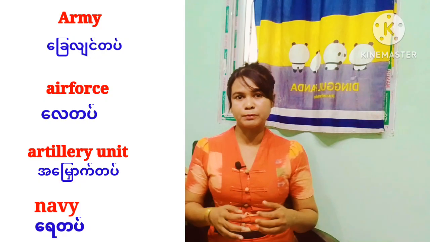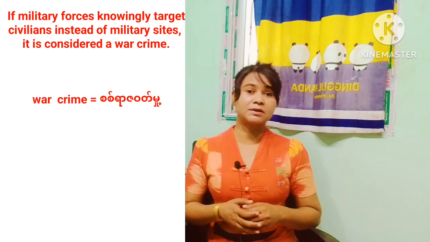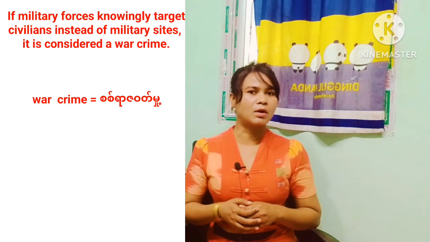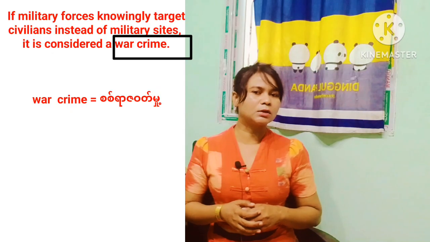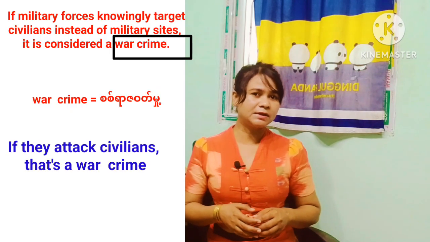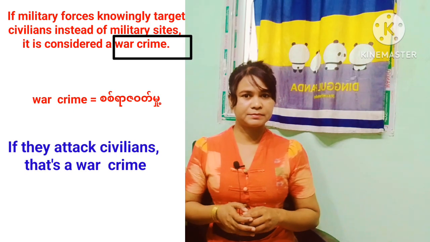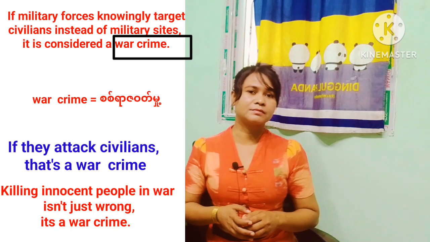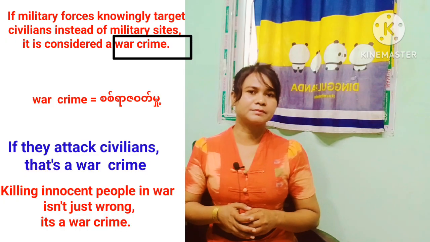news, headlines, and reports. If military forces knowingly target civilians instead of military sites, it is considered a war crime. In this sentence, we can learn war crime. If they attack civilians, it's a war crime. Killing innocent people in war isn't just wrong. It's a war crime.